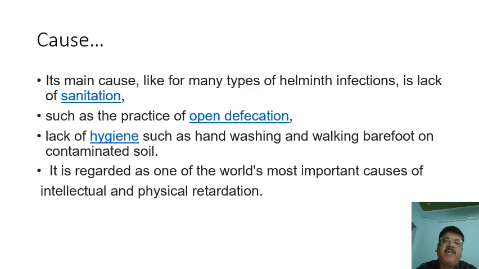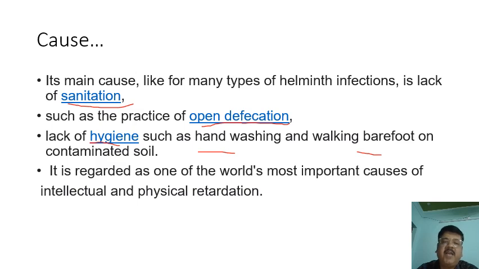Now, what is the main cause? Like many other helminth infections, lack of sanitation is an important cause, especially in developing countries and rural areas. Practices of open defecation are still followed in rural areas, along with lack of hygiene such as hand washing and walking barefoot on contaminated soil.